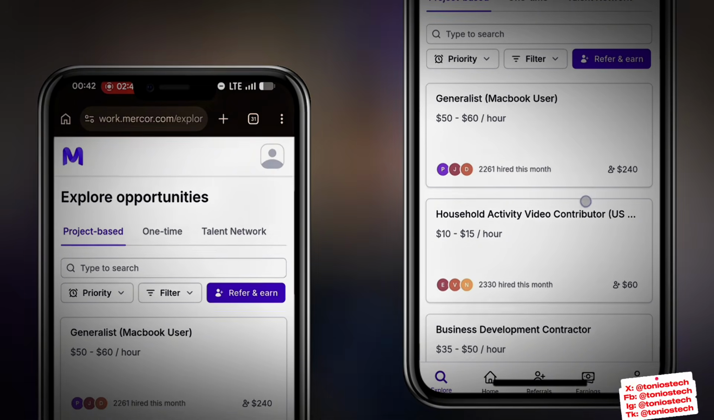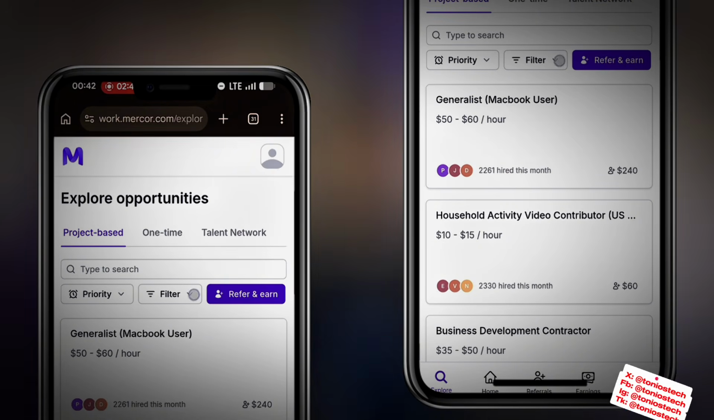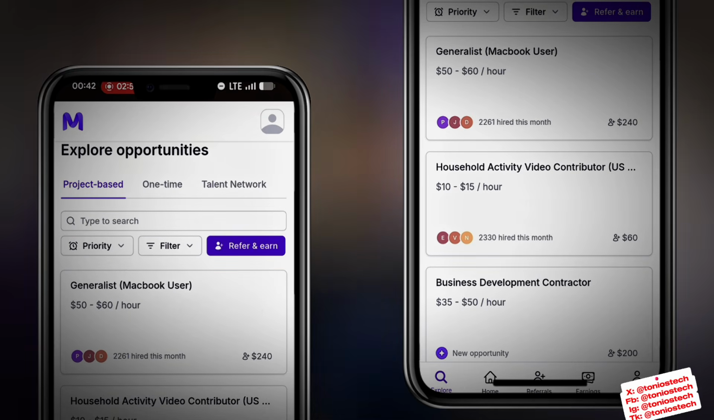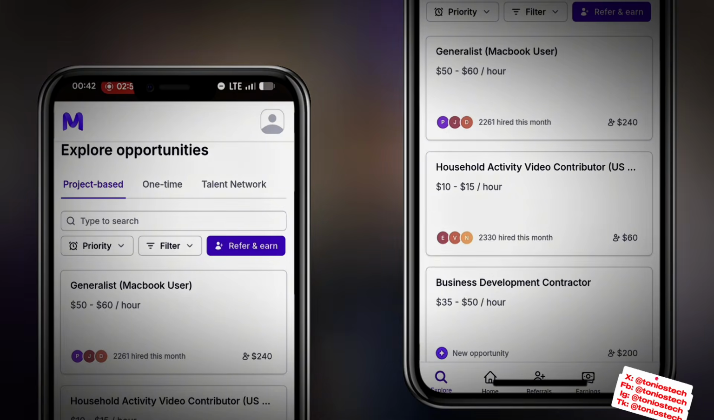And as you can see, wow, interestingly, I'm even just seeing this button now, refer and earn. I probably might be utilizing that, and then I'll come and let you guys know how it goes. But yes, these are the skills that are available on the Mercor platform.